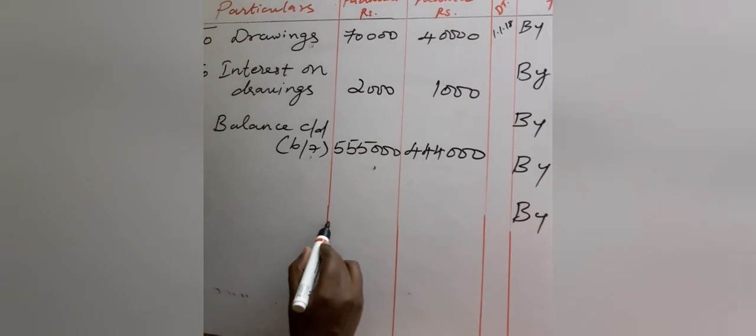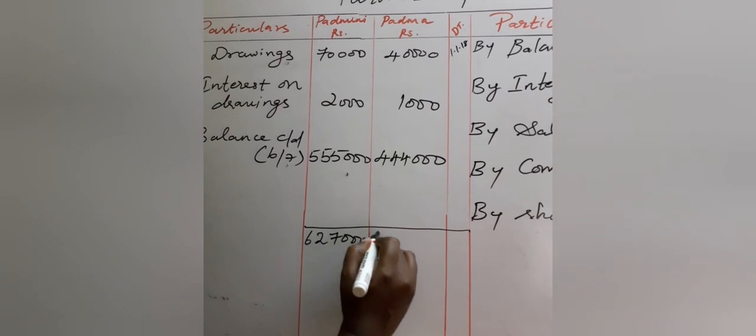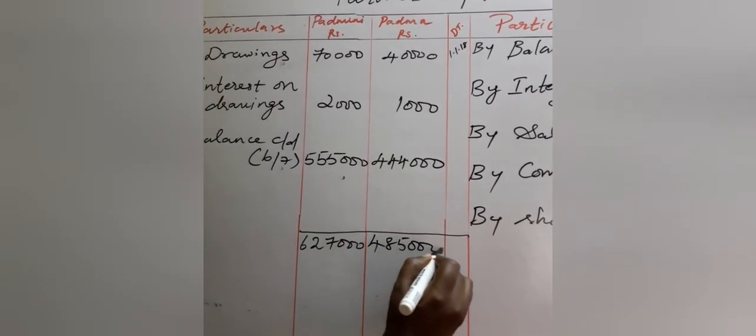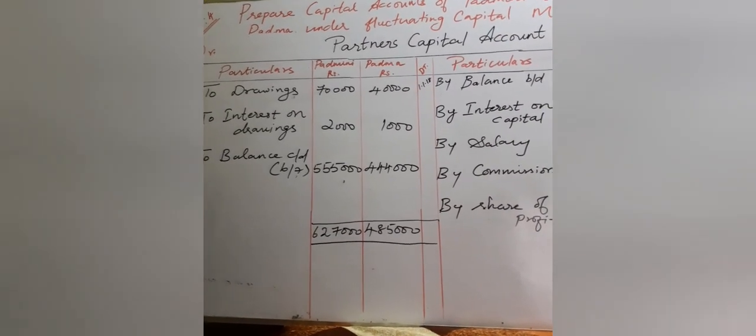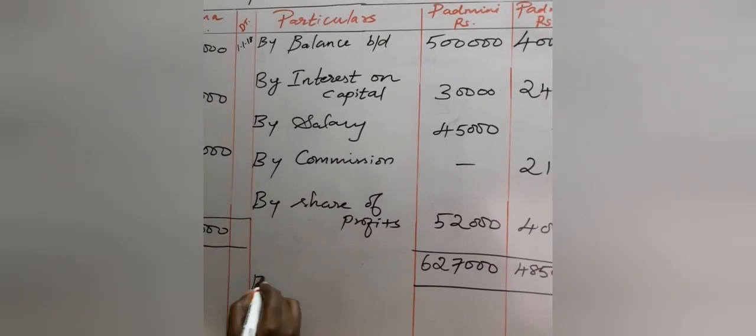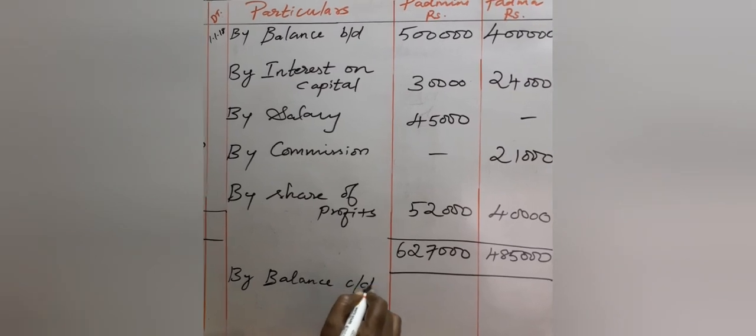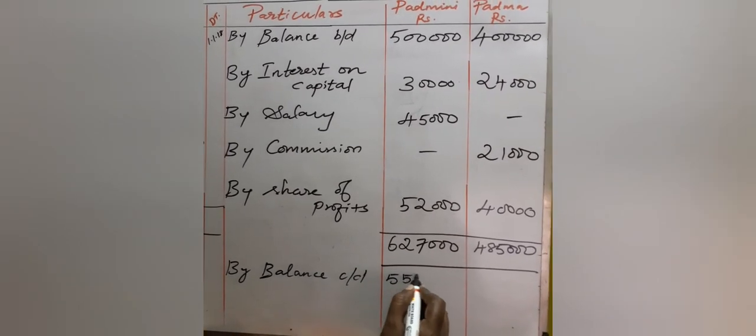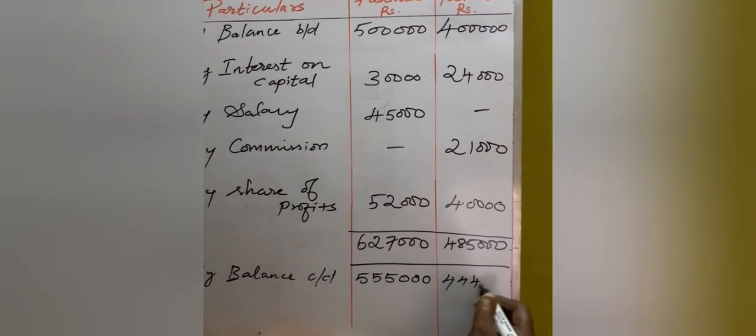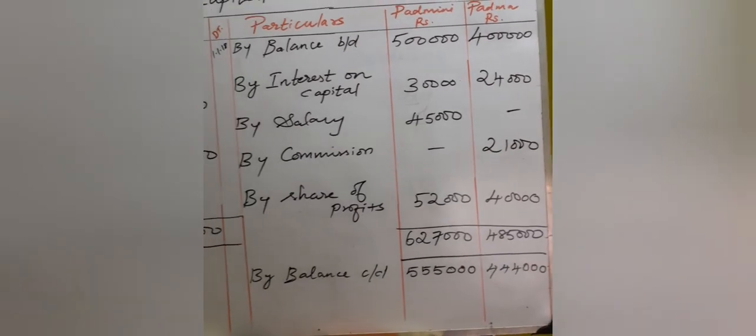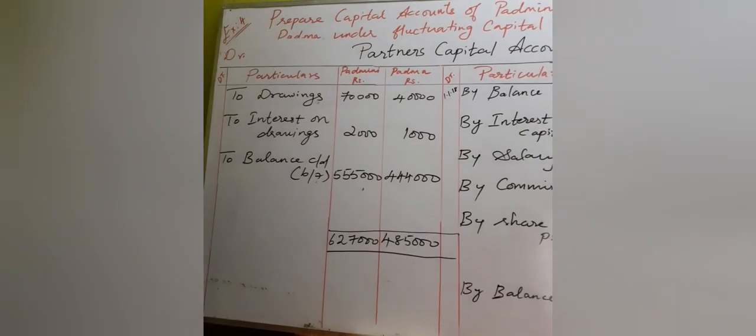And likewise you want to close their accounts by putting the same amount on either side. And then you want to bring the balance to the next year. So by balance carried down, that is 5,55,000 and 4,44,000.